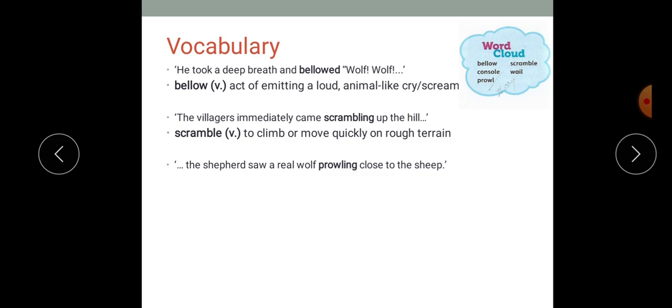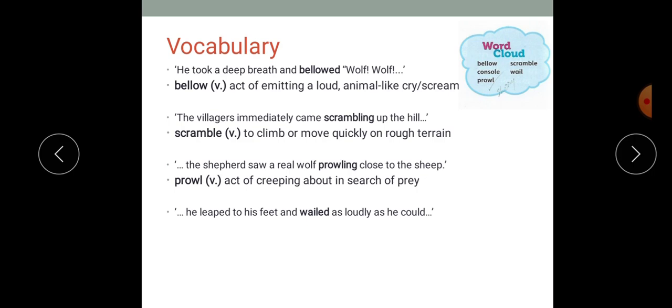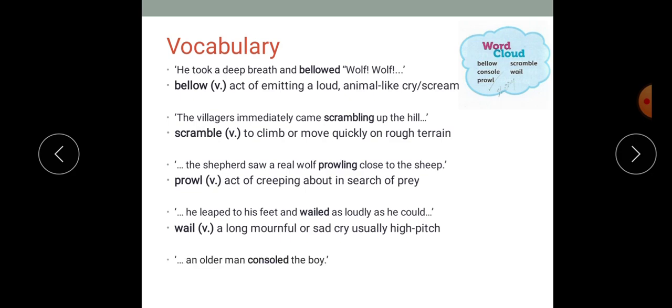The shepherd saw a real wolf prowling close to the sheep. Prowl is a verb and it's the act of creeping about in search of prey. He leapt to his feet and wailed as loudly as he could. Wail is a verb and it's to make a long, mournful or sad cry, usually high pitch. An old man consoled the boy. Console is a verb and it's the act of comforting or lessening the grief of someone.